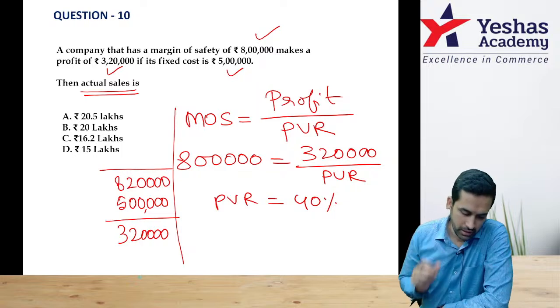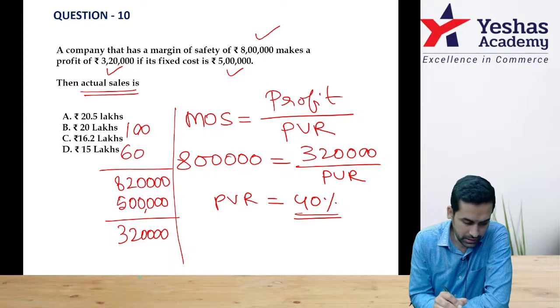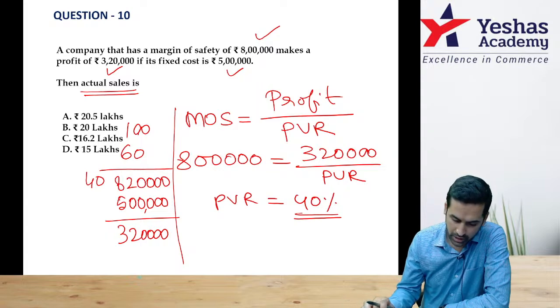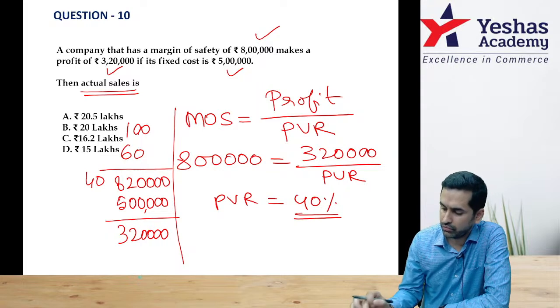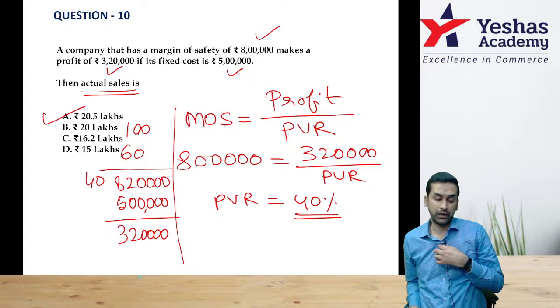Now tell me, 40%, that means if sales is 100, variable is 60, contribution is 40. Now simple cross multiplication, 8,20,000 into 100 divided by 40, I am getting 20.5 lakh rupee.